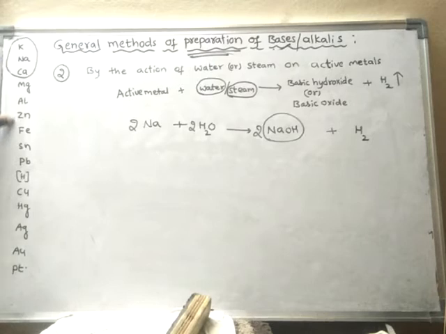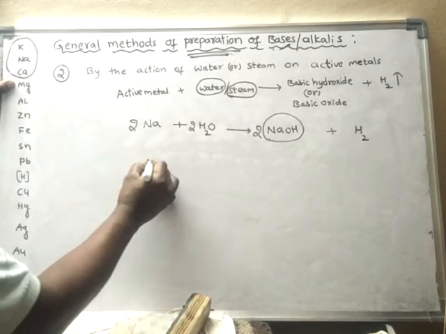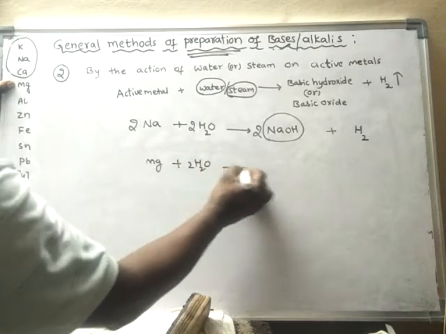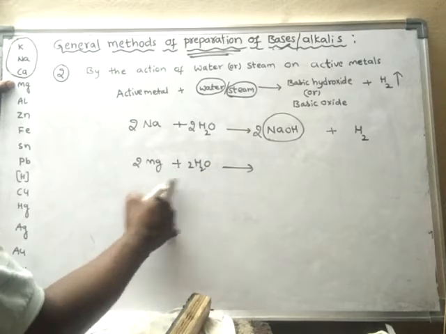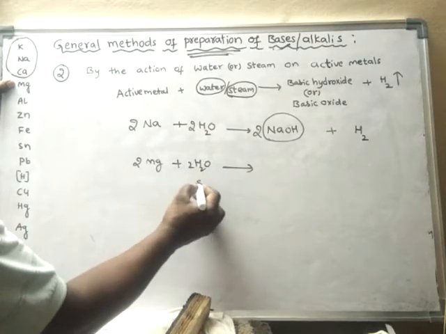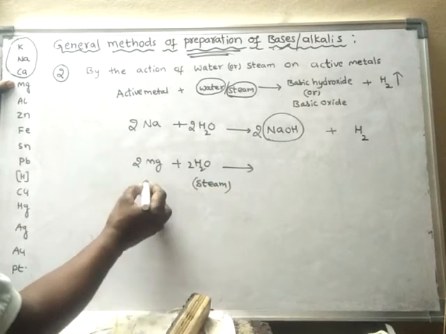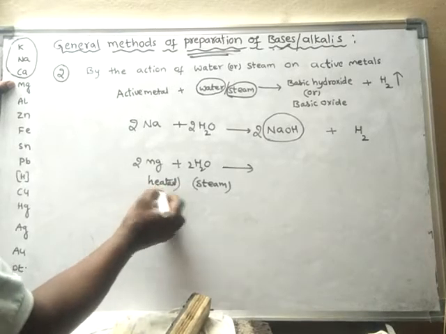From magnesium onwards, you don't find hydroxides. You will get metal oxides. For example, magnesium: when magnesium metal is reacted with water, which water? We have to take steam, water in the form of steam, and even this magnesium should be heated.